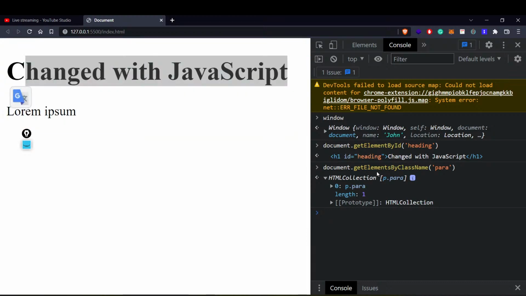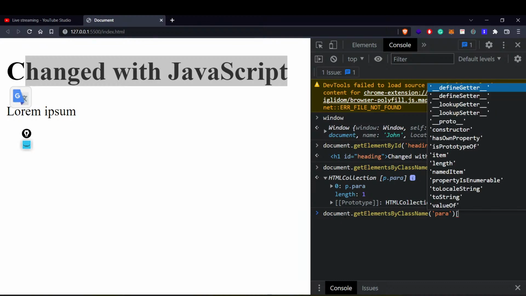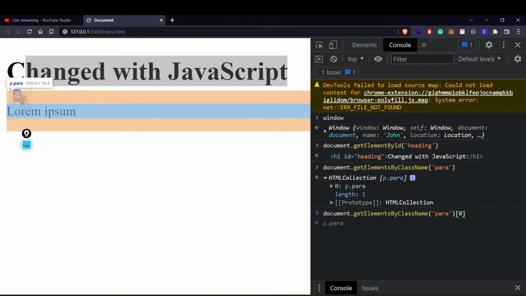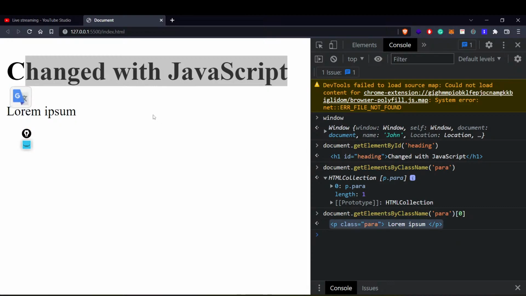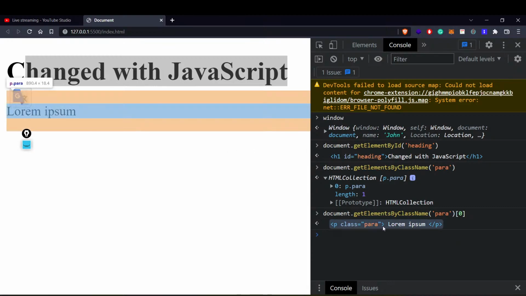So if I want to get this element which has a para class, I'll probably not be getting only one thing. I'll probably be getting 2, 3, 5, 10 different things, right? So for that situation, what HTML does for us is it returns a kind of array. And if you tap into its zeroth index, if I write 0 over here, if you have a little bit of knowledge about arrays, now you can see that we are able to get this particular element. Why are we getting this at 0? Because arrays are 0 based indexing, right?